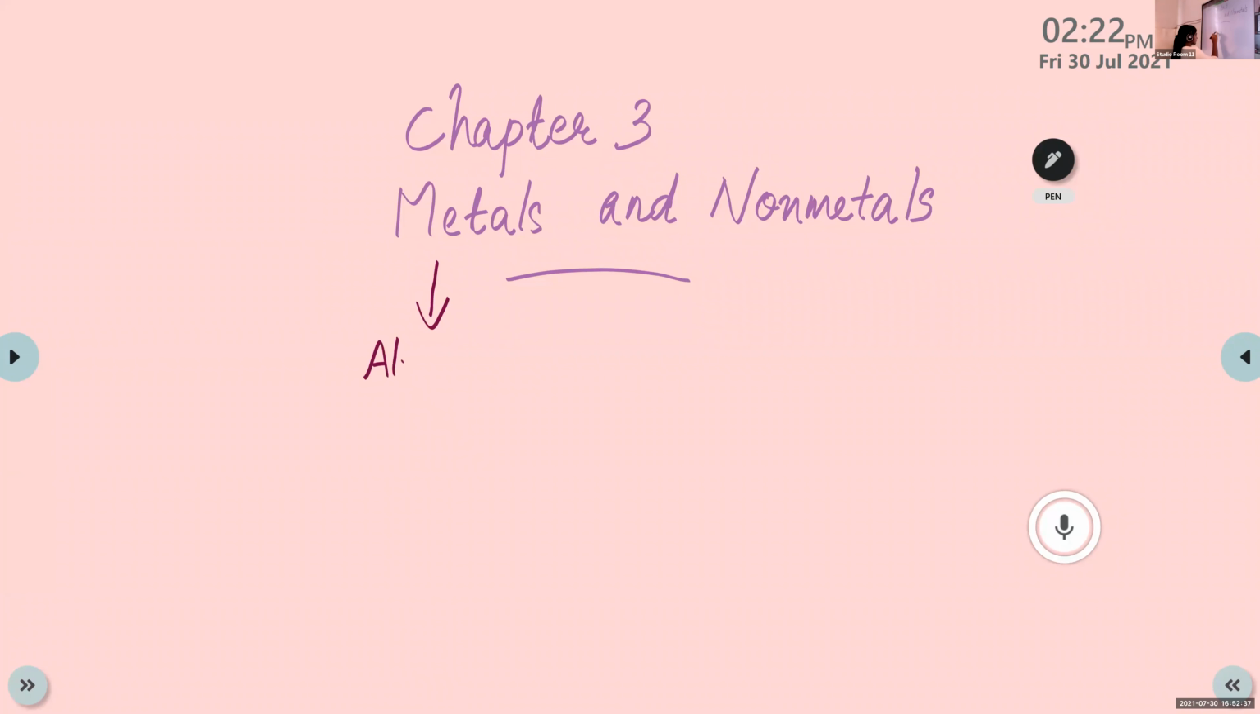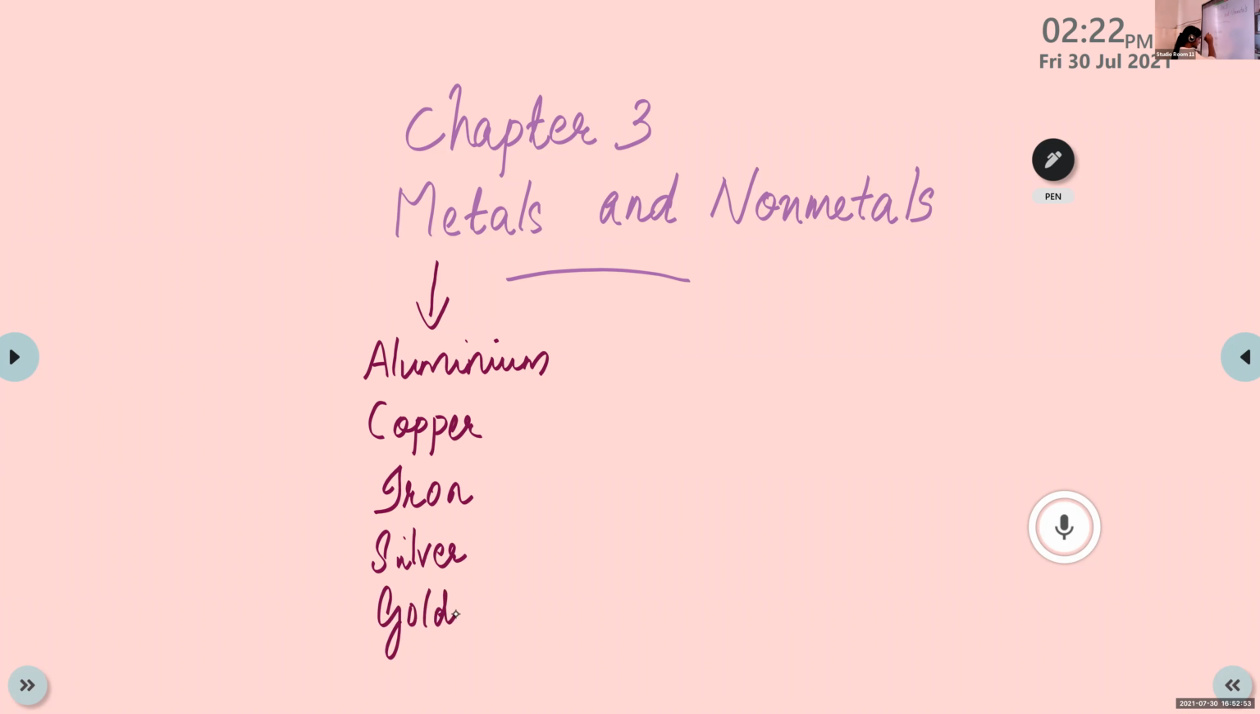Aluminium, copper, iron, silver, gold, sodium, then potassium. Mercury. Yeah, mercury is also an example for a metal that exists in liquid state. Okay, mercury is the only metal that exists in liquid state. Clear?